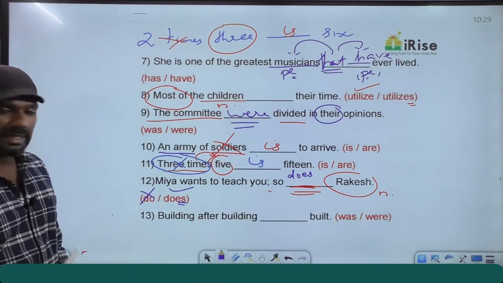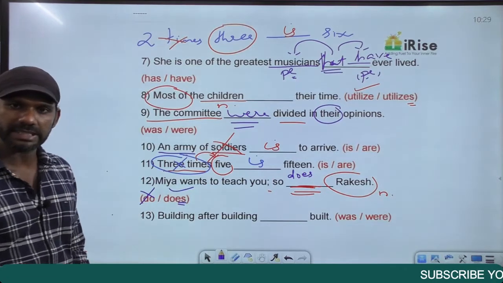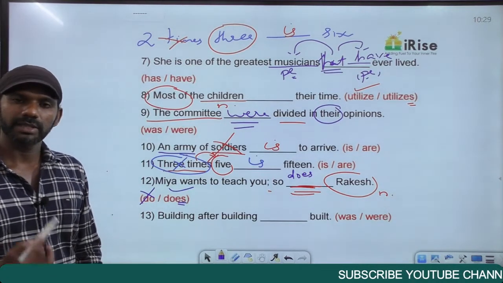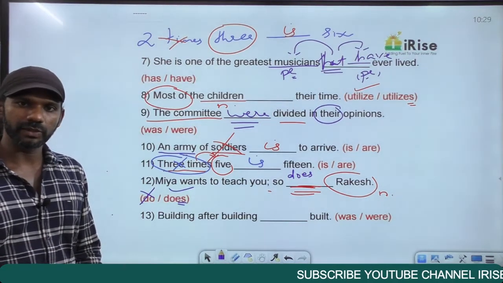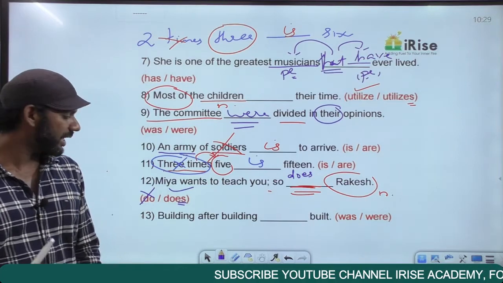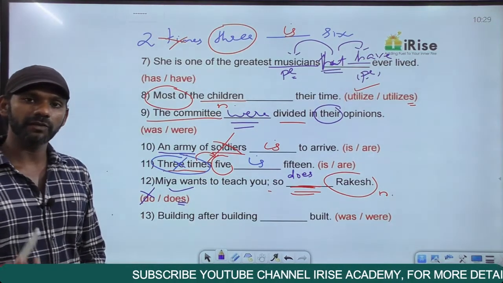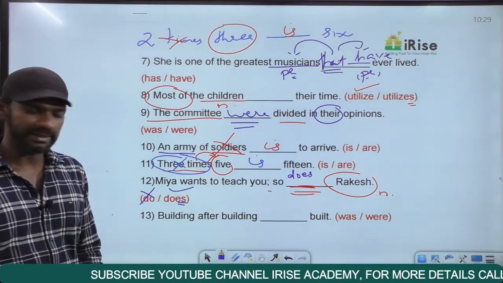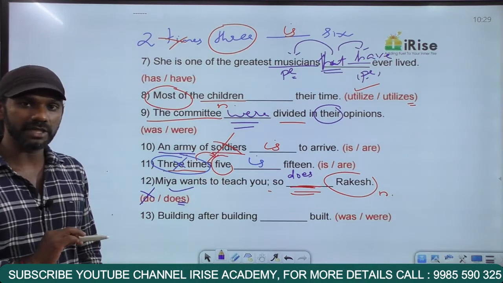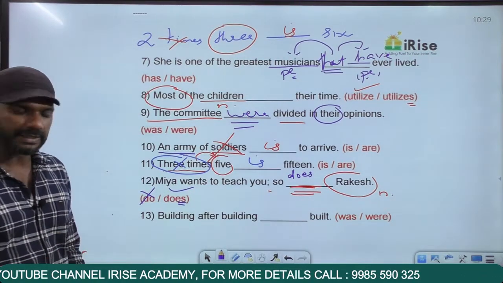Come next one. Building after building dash built. Cities after cities is a wrong usage. Boys after boys is a wrong usage. Girls after girls is a wrong usage. It must be village after village, city after city, boy after boy, girl after girl. Buildings after buildings becomes a wrong usage.